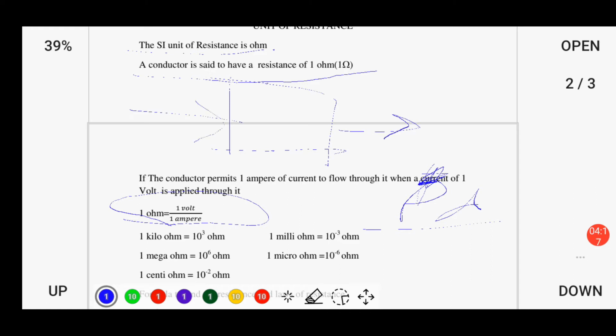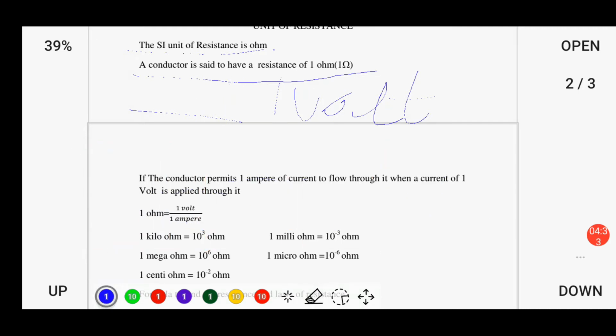Suppose we have a conductor, and we apply a potential difference of 1 volt, and the current flowing through the conductor is 1 ampere. Then the resistance will come out to be 1 ohm. What will be the amount of the resistance? It will be 1 ohm when a potential difference of 1 volt is applied across a conductor carrying 1 ampere of current. So resistance equals 1 ohm, which is equal to 1 volt divided by 1 ampere.